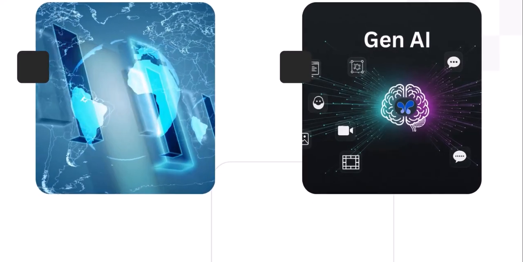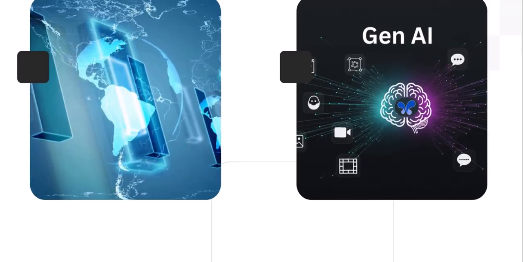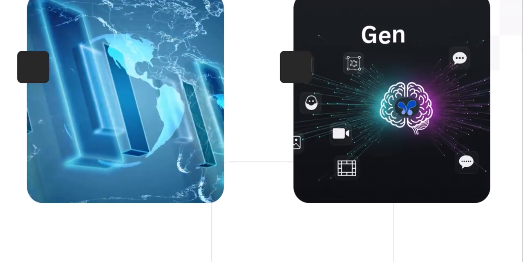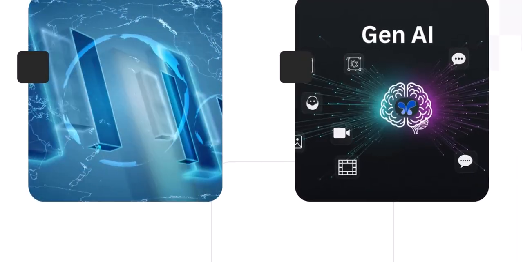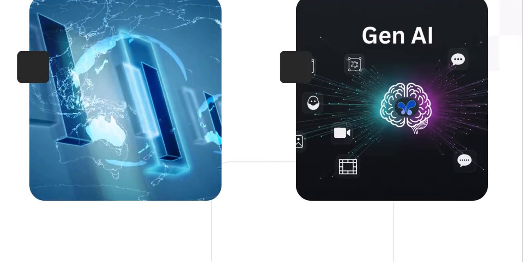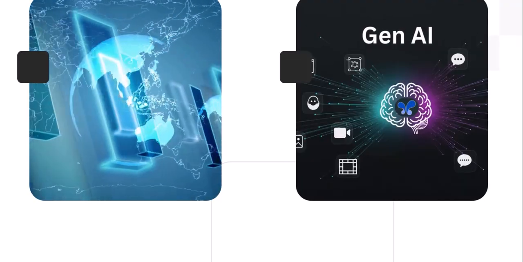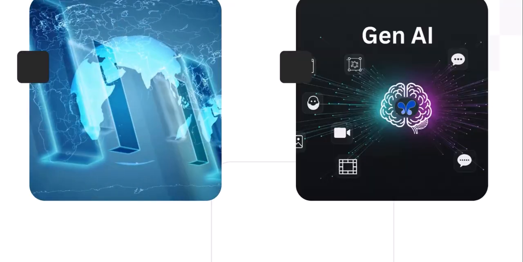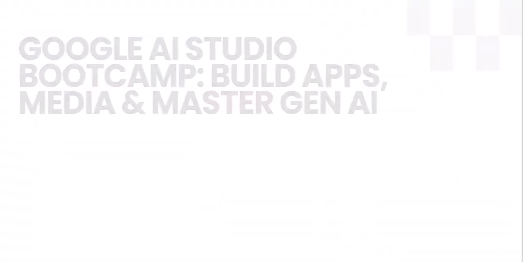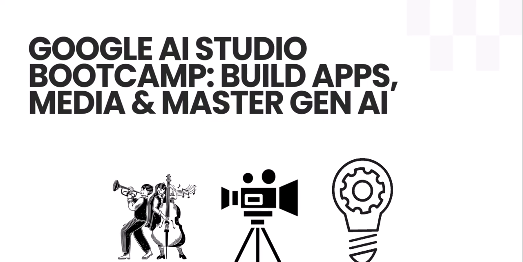The world is changing rapidly. Generative AI is no longer a futuristic concept. It's a powerful tool that is reshaping every industry. In this course, I will teach you a powerful generative AI tool that is Google AI Studio. Welcome to the Google AI Studio Bootcamp.